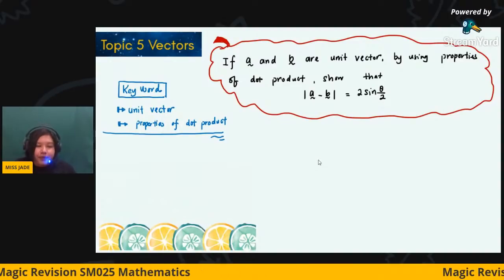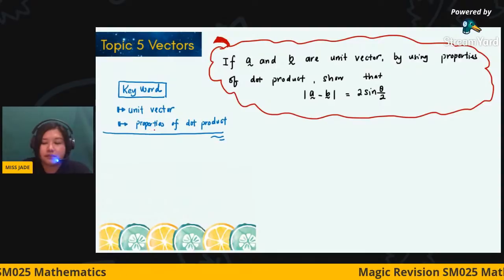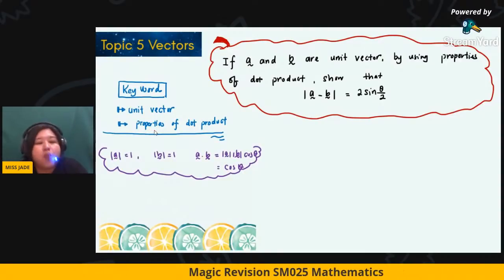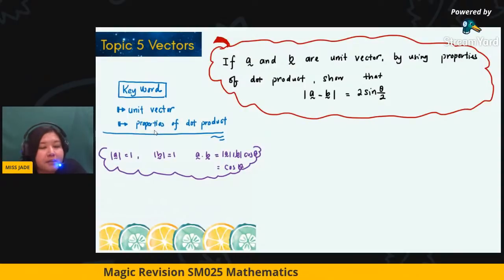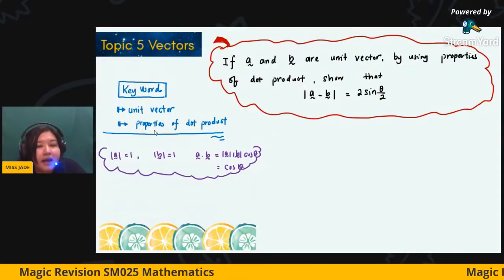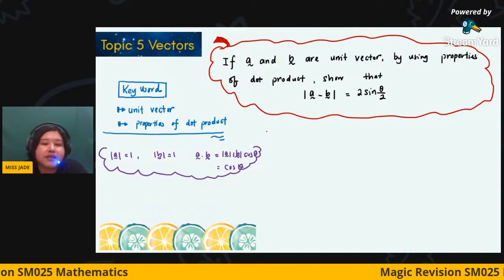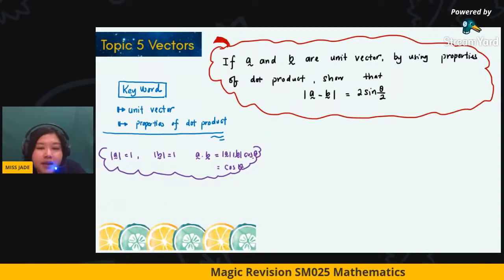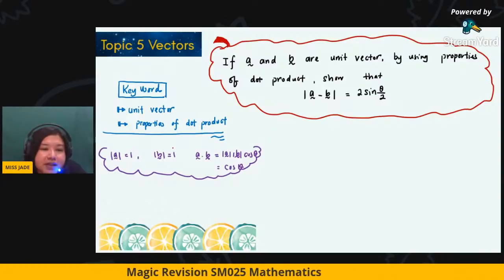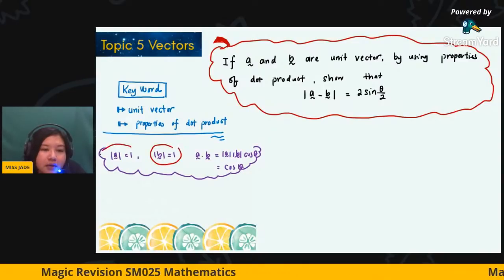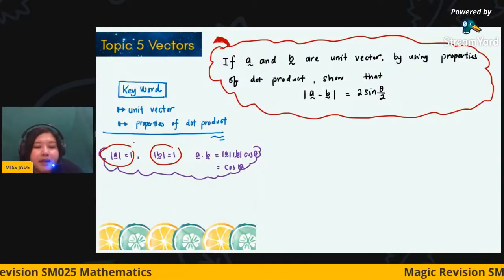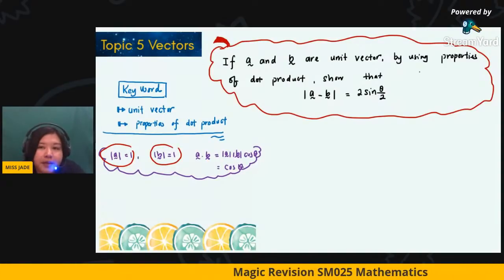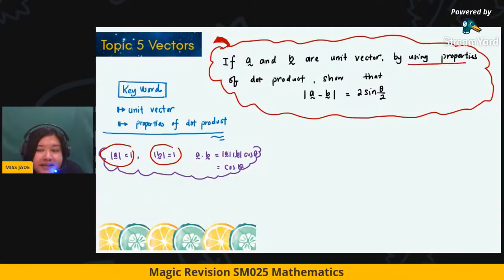The very clear thing is that magnitude A must be 1 and magnitude B must be 1 as well. Using the key formula for A dot B, since both magnitudes are 1, A dot B equals cos theta.